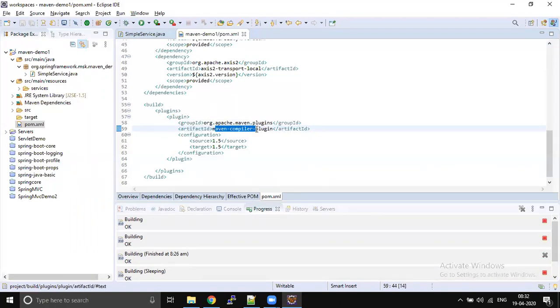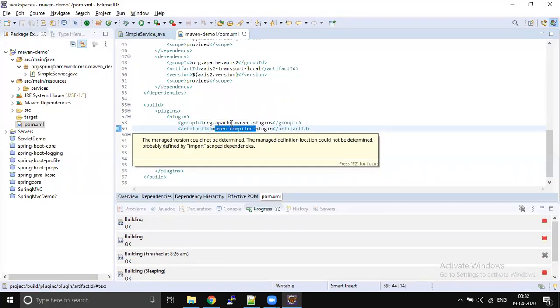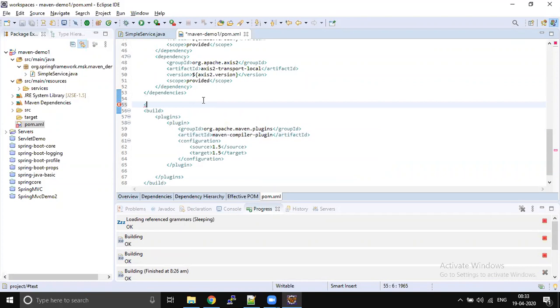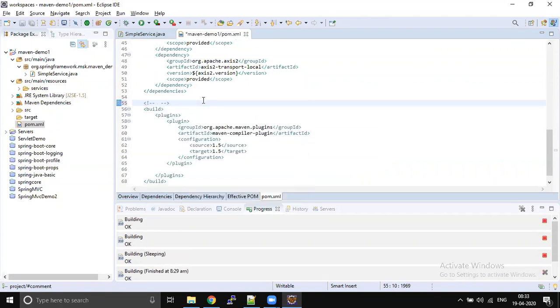And if you want to generate Java files from an XSD, then you have to use the JAXB plugin. For each and every task there is a different plugin available. Depending upon your requirement, we have to use the corresponding plugin. It's just a matter of adding that plugin in your pom.xml file and giving the configuration.